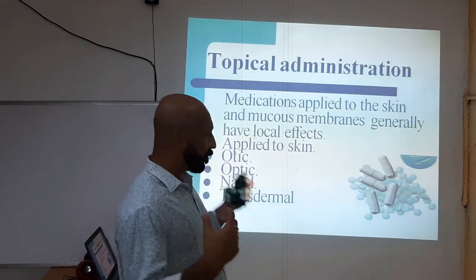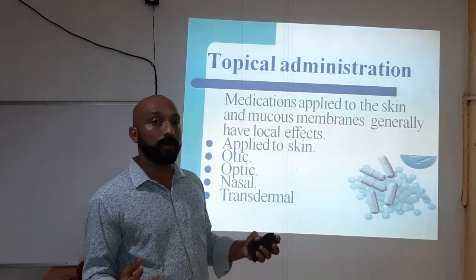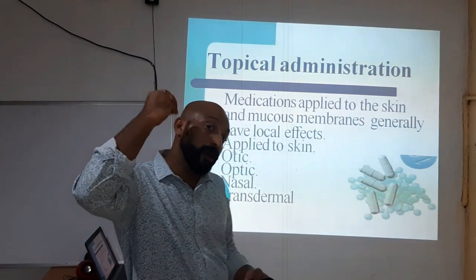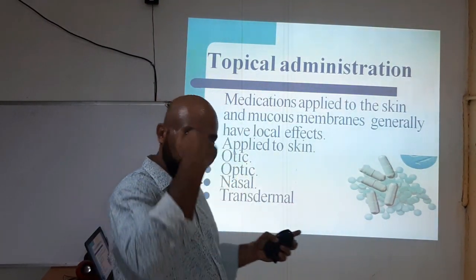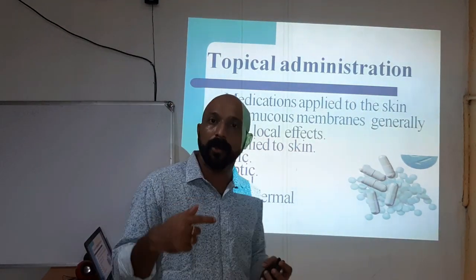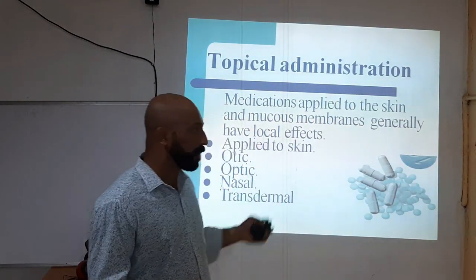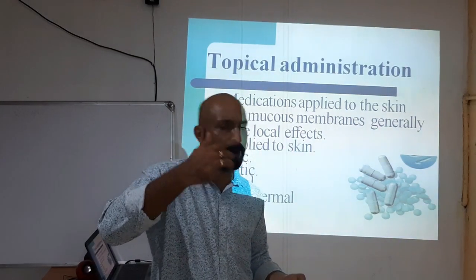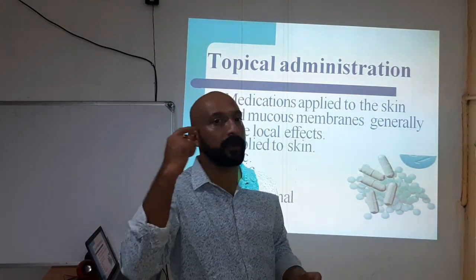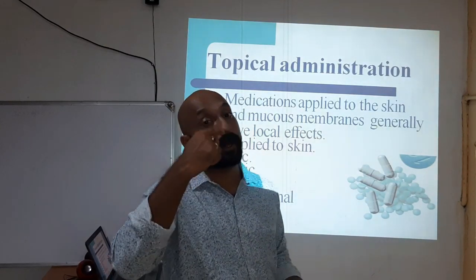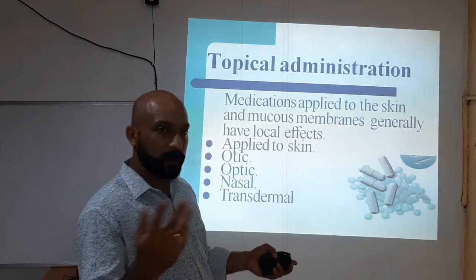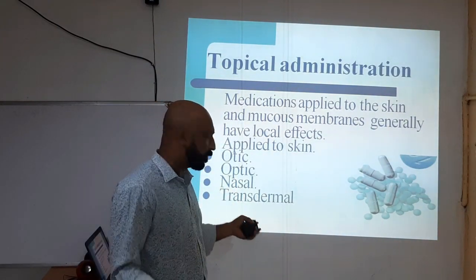Next one is eye, optic or ocular. Ocular means the eye. We can put medication into the eye. That kind of medication administration is called optic or ocular. We can put eye drops or ointment in the eye. There is a different technique for that, so we will see all the things in detail in other videos.